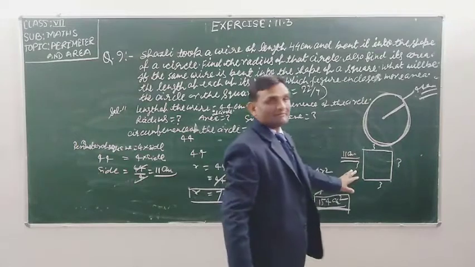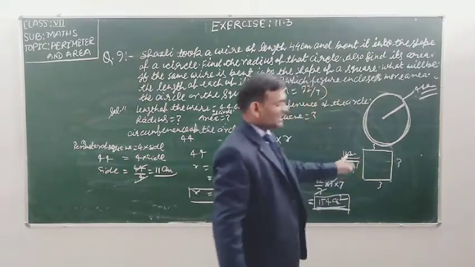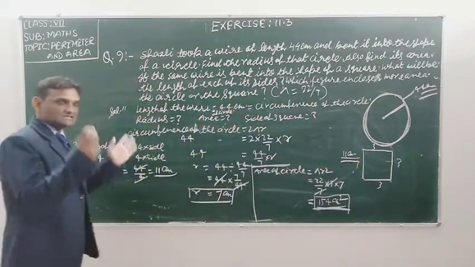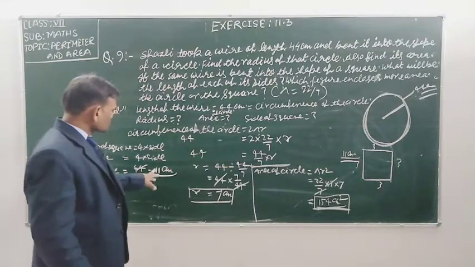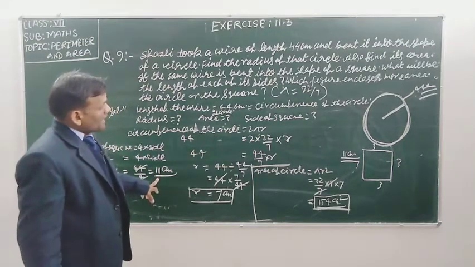This is the side. Side of the square is 11 centimeter. If this side is 11, then all sides will be 11, because you know the property of the square: all sides of the square are equal. So 11 centimeter.